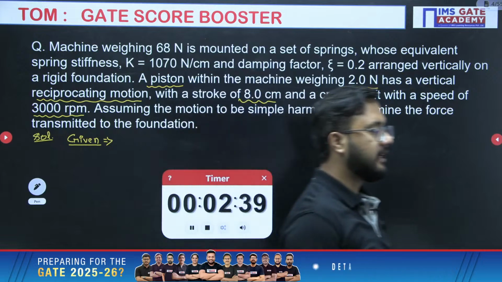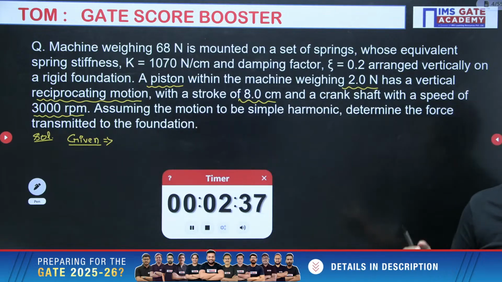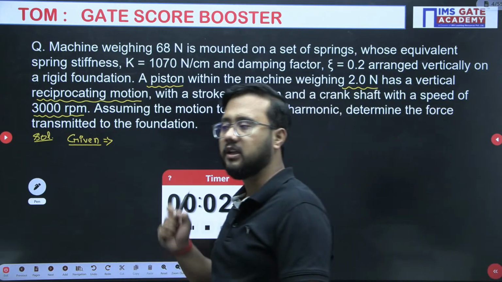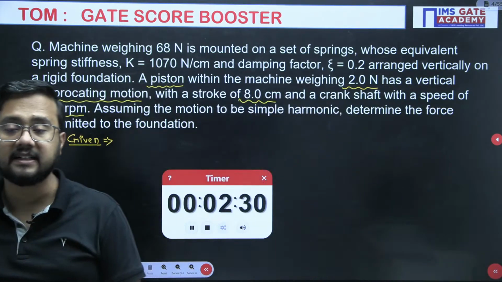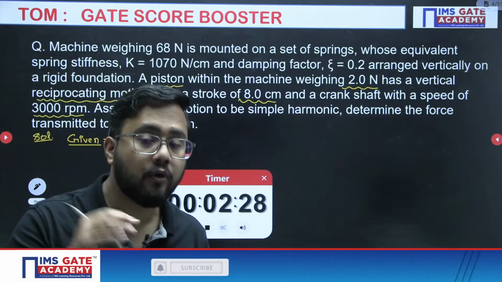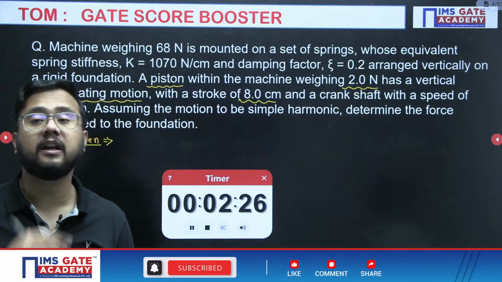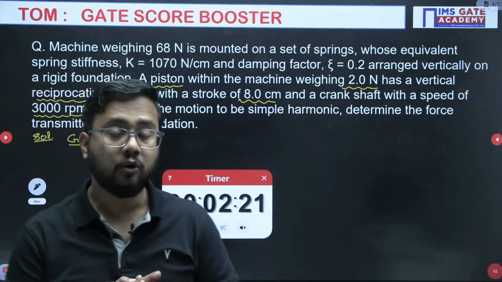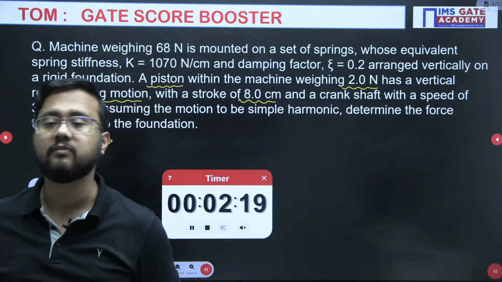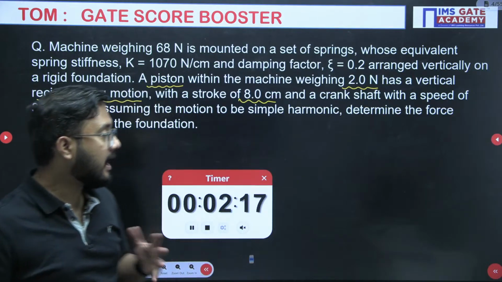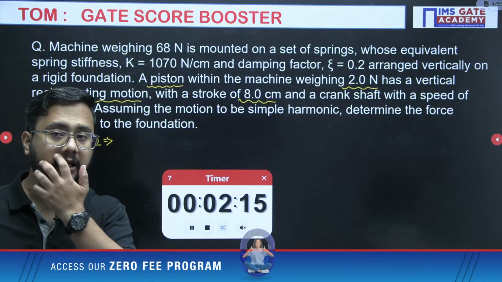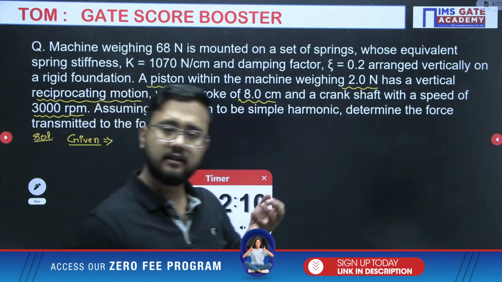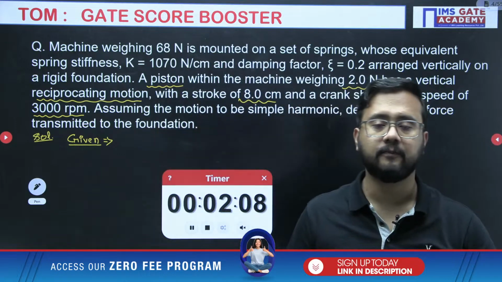Write down the given data. The transmissibility ratio formula we need to apply. From the transmissibility ratio formula, you will get the transmissibility ratio answer. That is nothing but the ratio of force transmitted divided by the F naught value, right? I hope you are able to understand how to use that transmissibility ratio, and from where I got a hint that I need to apply that formula, because directly there was no force transmitted to the foundation. So directly I will be using transmissibility ratio.